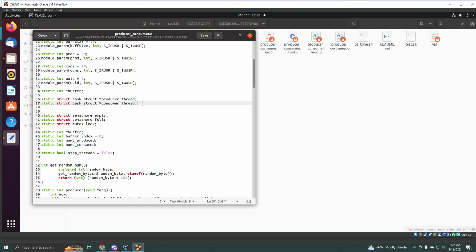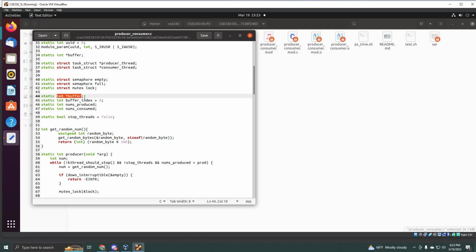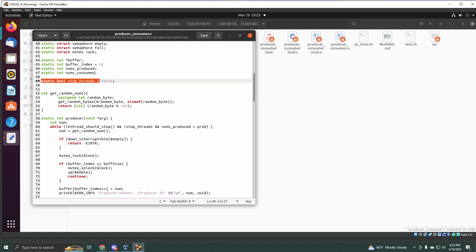We have the two threads right here, producer thread and consumer thread. We have the 3 semaphores: semaphore empty, semaphore full, and then the mutex lock. We have the buffer, and to keep track of the numbers that we produce and consume, we have these two variables right here. We also have this Boolean, which tells when the threads should be stopped.